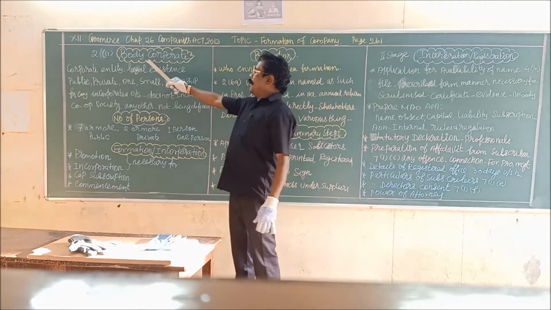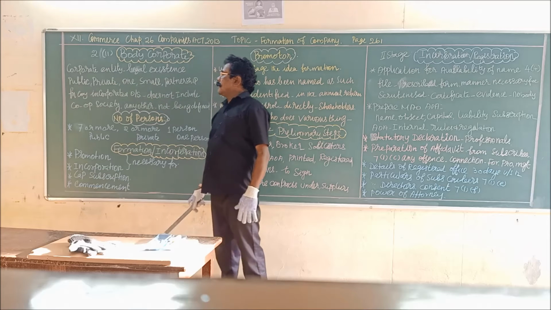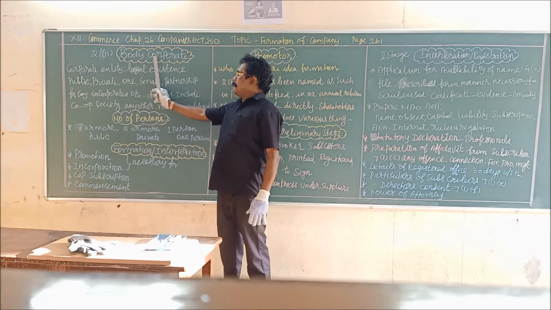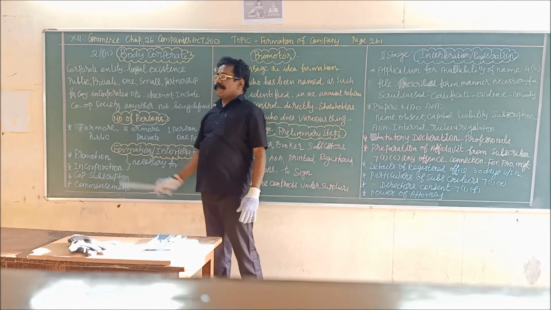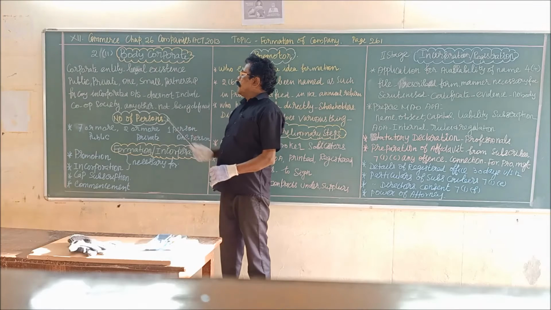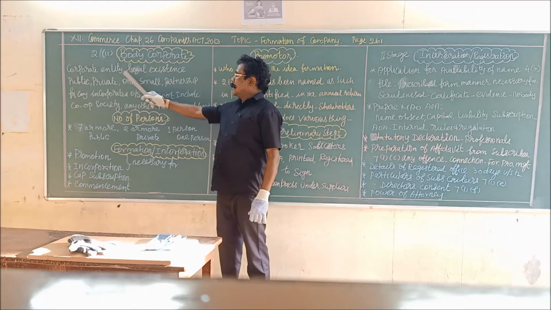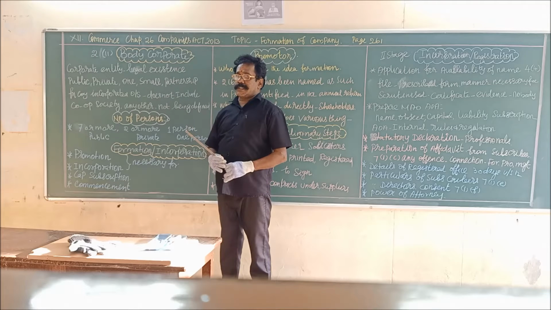First of all, body corporate. Section 2, subsection 11. According to this section, a body corporate is a corporate entity which has a legal existence.